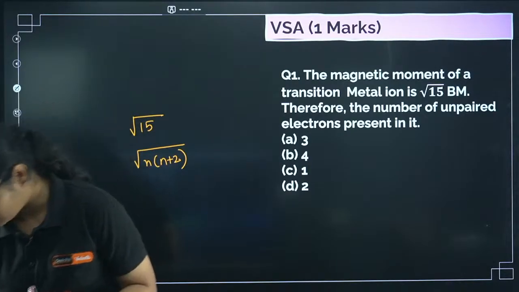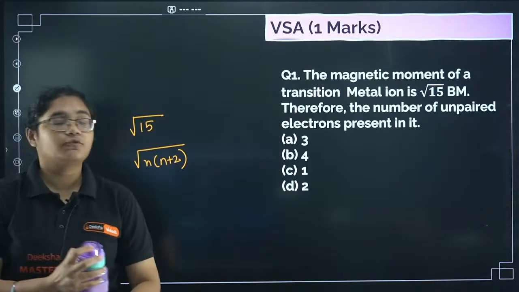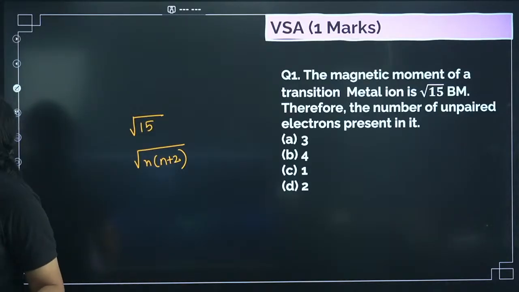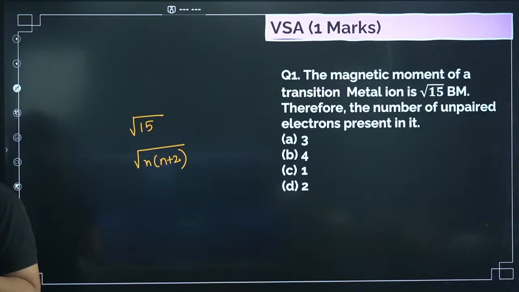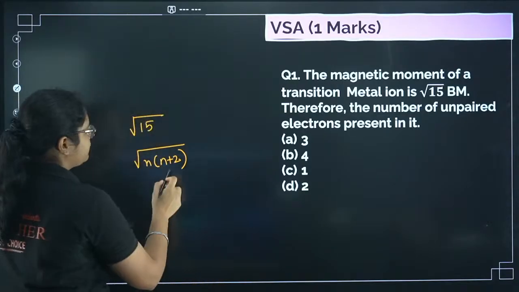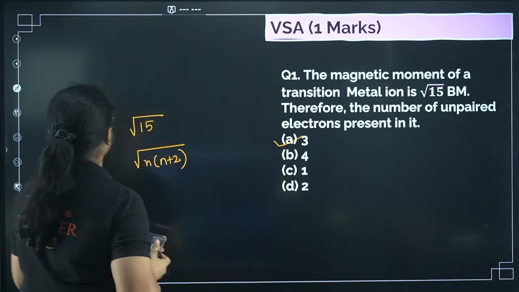Let me have some water, and you can also take some water and then answer this question. Yes, if I have 3, that will give me 15, so option number A here.